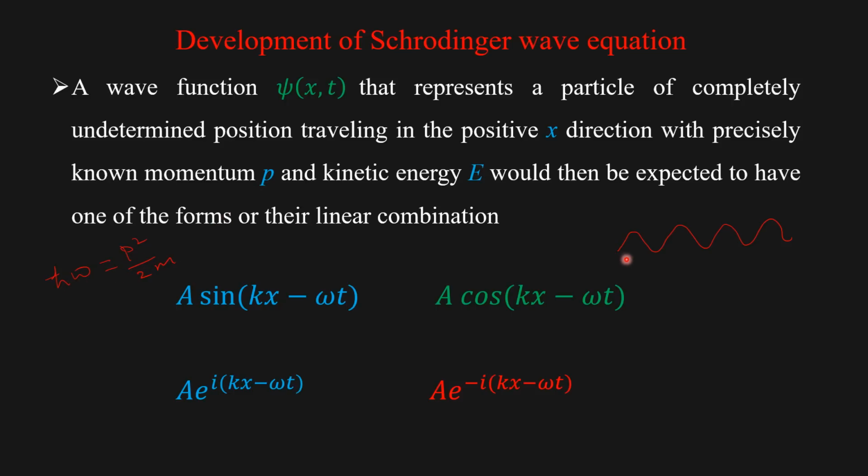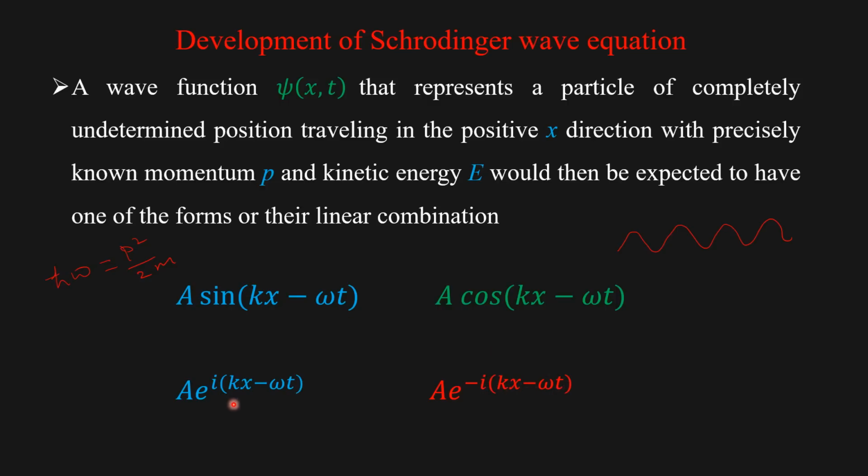But however, what about its position? The position is completely undetermined because it can vary from 0 to infinity. So it will have a form A sin(kx minus omega t), or A cos(kx minus omega t), or A e power i(kx minus omega t), or A e power minus i(kx minus omega t).